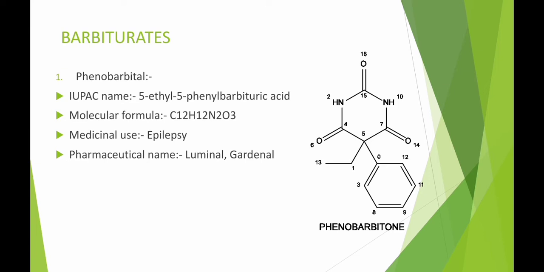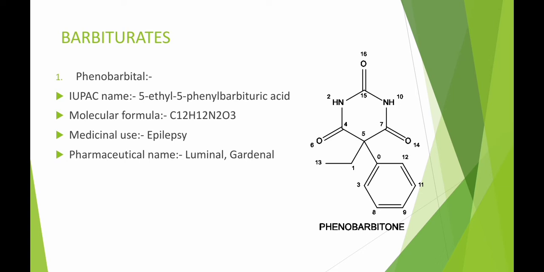Here is the first type of barbiturate drug, phenobarbital. Phenobarbital is also known as phenobarbitone or phenobarb. It is a medication of the barbiturate type. It is recommended by the World Health Organization (WHO) for the treatment of certain types of epilepsy.